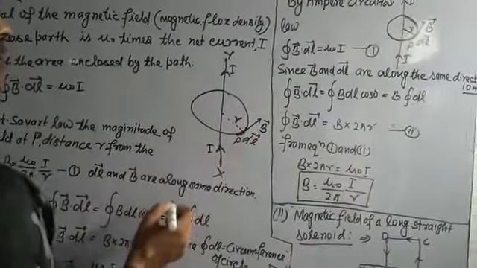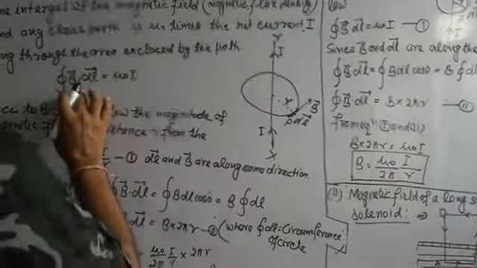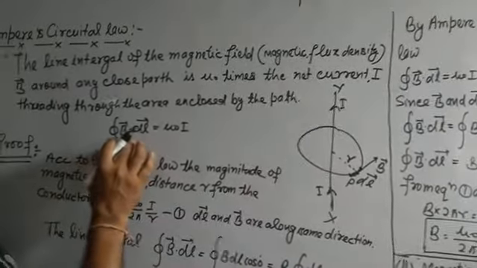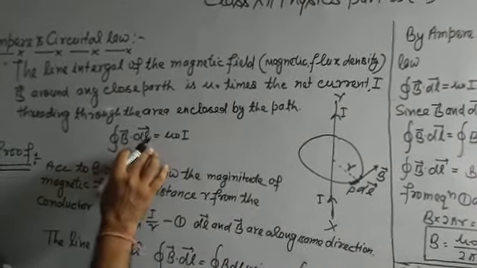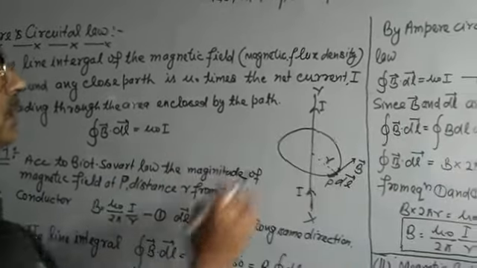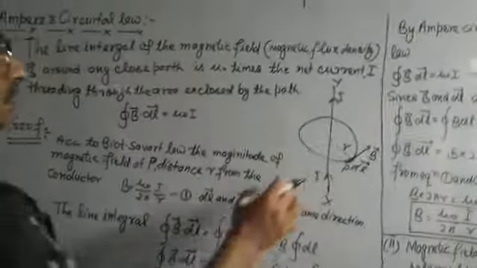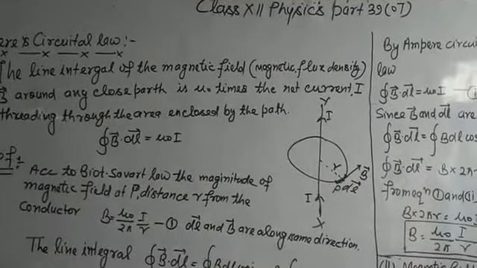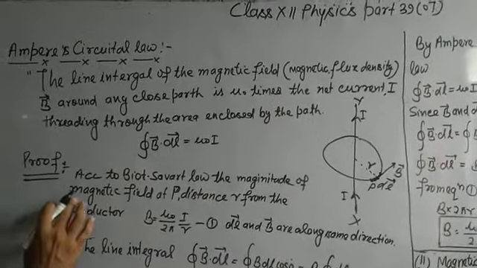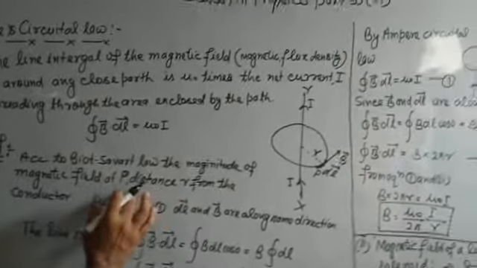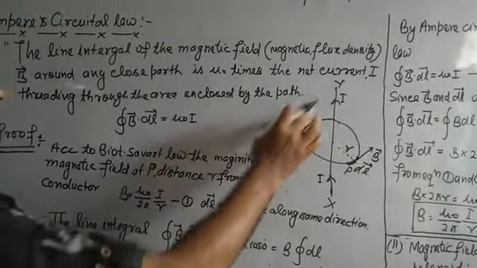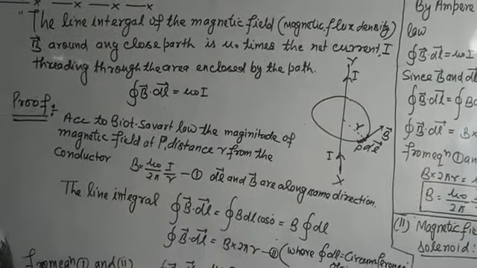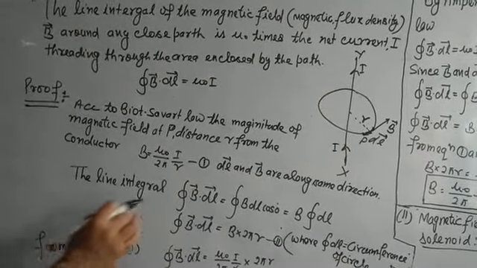Here at any point P, the magnetic field around it, meaning the line integral of vector B dot dl, is equal to mu naught I, where this circle is the enclosed path. To prove it, according to the Biot-Savart law, the magnetic field at P, at distance r from the straight conductor XY, is B equal to mu naught I upon 2 pi r.